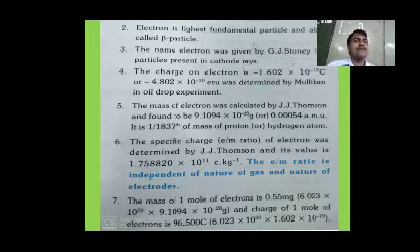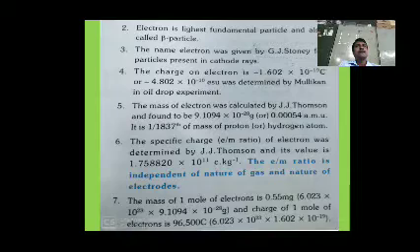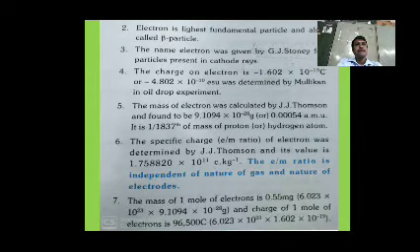What are the characteristics of electrons? The electron is the lightest fundamental particle and is also called a beta particle. The name electron was given by G.J. Stoney for the particles present in cathode rays.